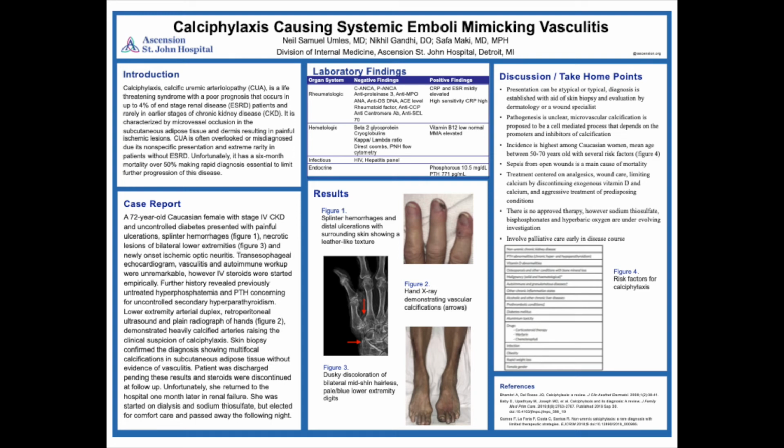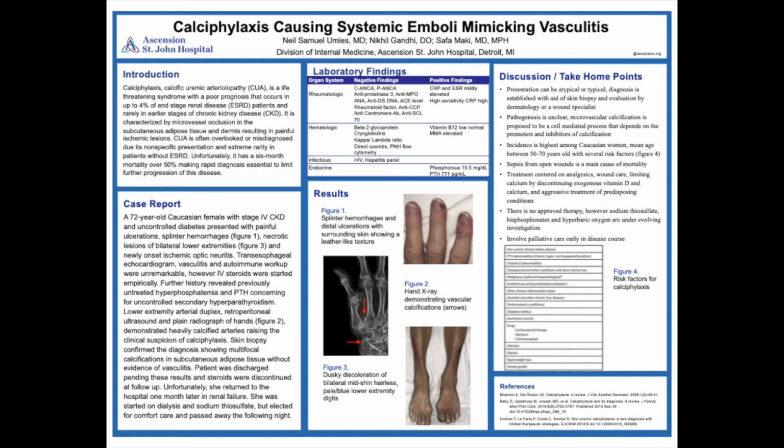The incidence is highest among Caucasian women with a mean age between 50 to 70 years old with several risk factors, as can be seen in figure 4. In this case, our patient had non-uremic chronic kidney disease, female gender, age, diabetes, and parathyroid abnormalities predisposing her to calciphylaxis. The prognosis is extremely poor, sometimes 50 to 80% mortality within 6 months.